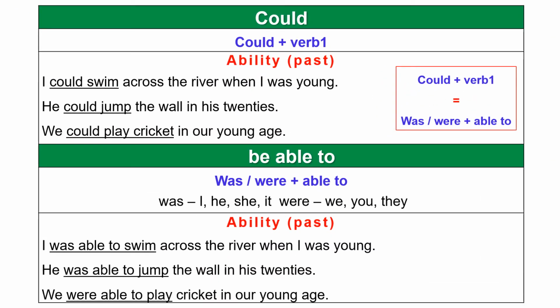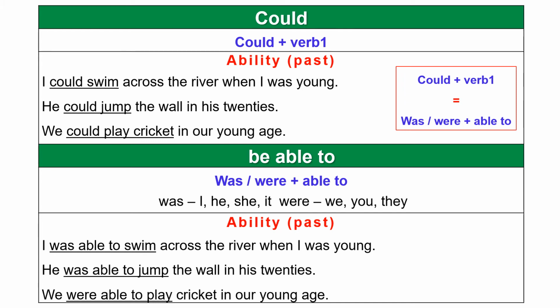Could and be able to. Modal verb could is used to show our past ability. Modal verb could is used with verb 1. Be able to is used to show past ability when it is used with past tense before verbs was and were. We use was with I, he, she, and it, were with we, you, and they.